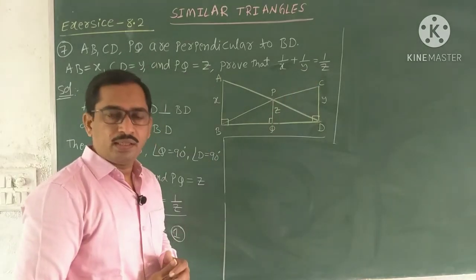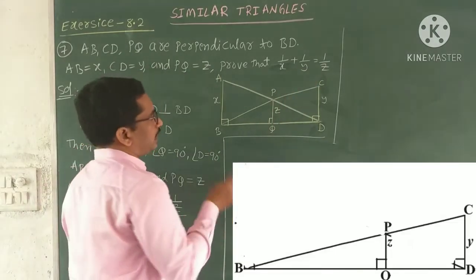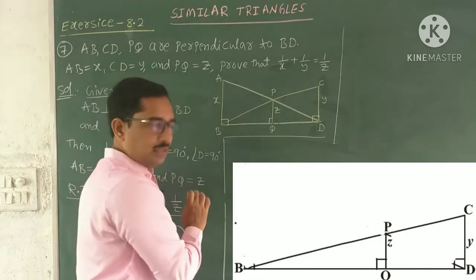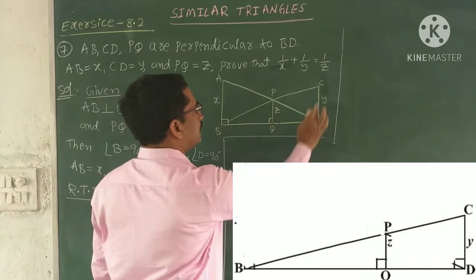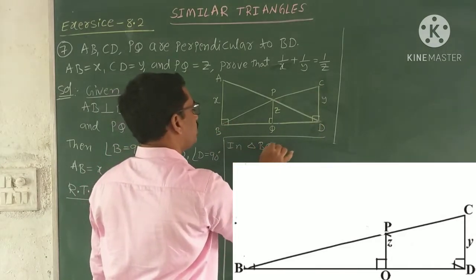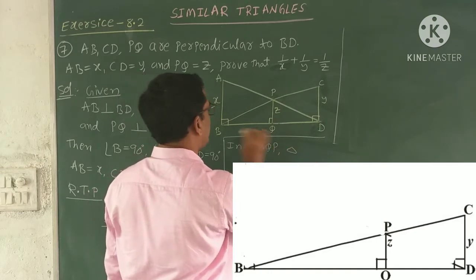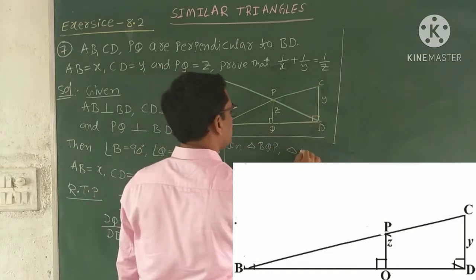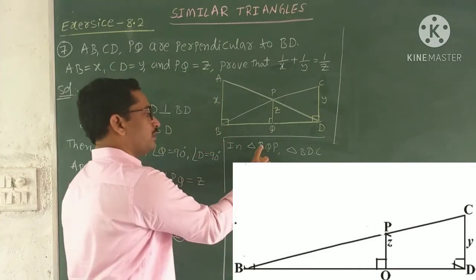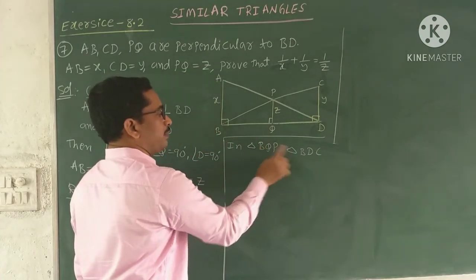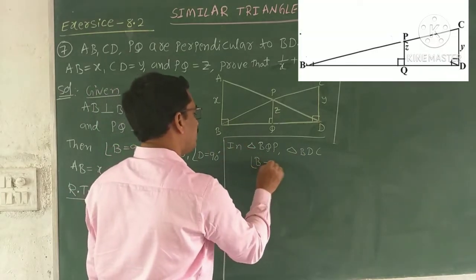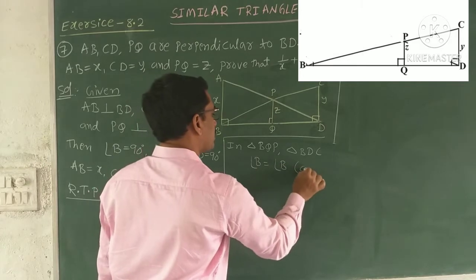Now in the same way compare the two triangles. Here I am selecting the triangle BQP, the first one, and the second one BDC. In triangles BQP and BDC, compare the angles. If you observe, the letters DB are the same in the two triangles. So angle B equal to angle B is the common angle.